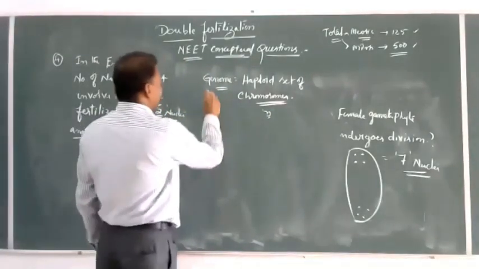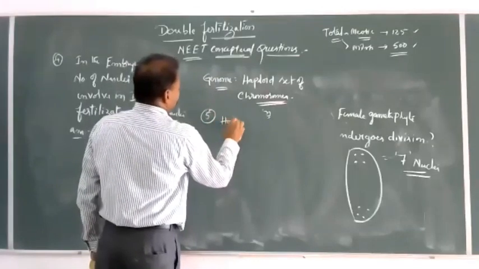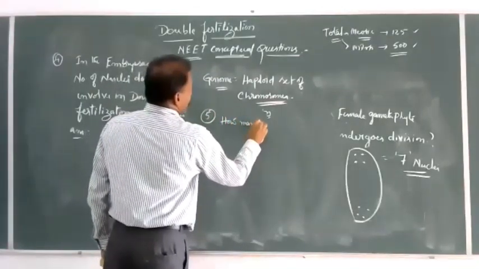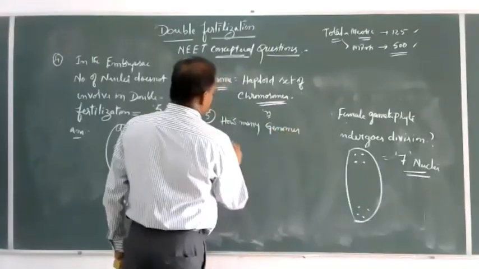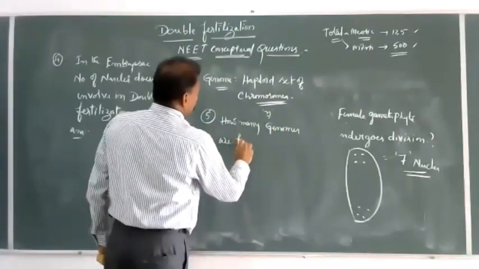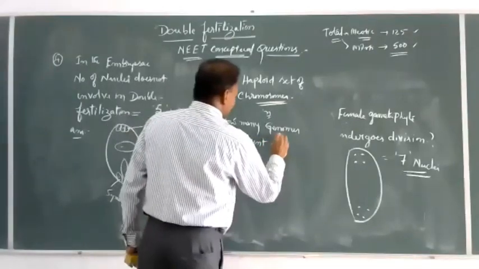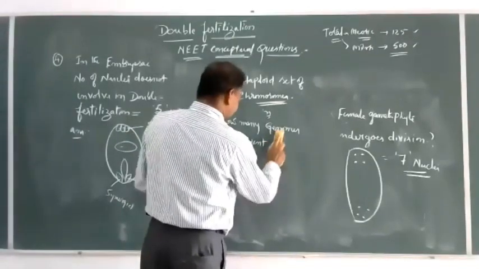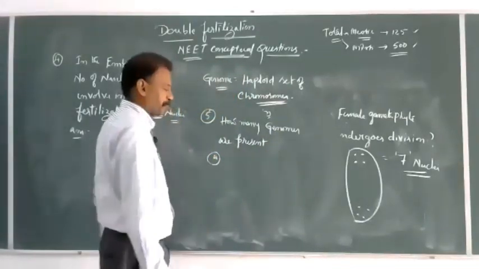So in a female gametophyte, how many genomes are present?